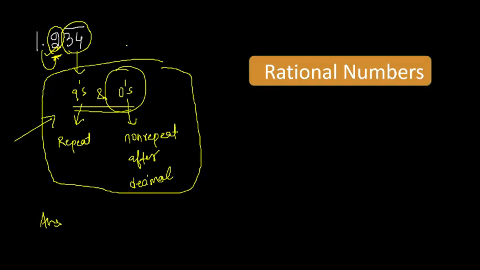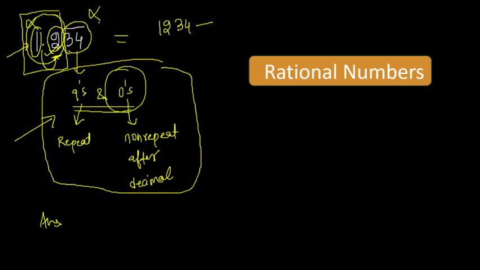Very good. So write down the whole number 1234. Subtract the part which is not repeating, not just one. Many students have done this mistake that they have subtracted only one. But I told you the non-repeating part. 34 is repeating. So subtract the remaining part, that is 12, not 1. And how many digits are repeating? 2. We will write nines for them. And how many digits are non-repeating after decimal? Only 1. For that we have to write down 0. This is your answer, 1,222 upon 990.